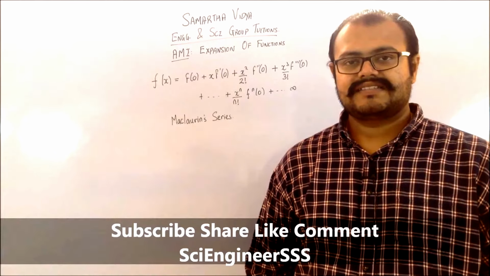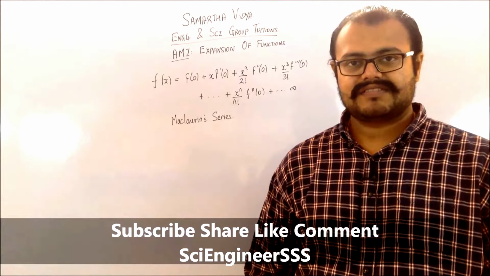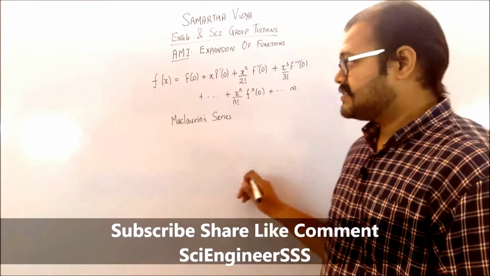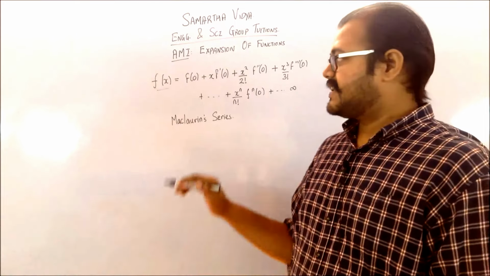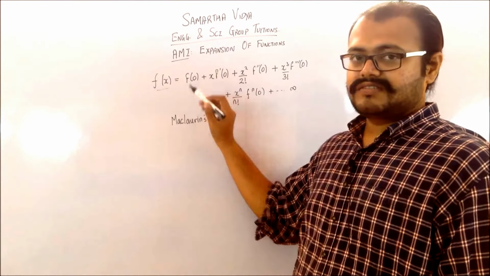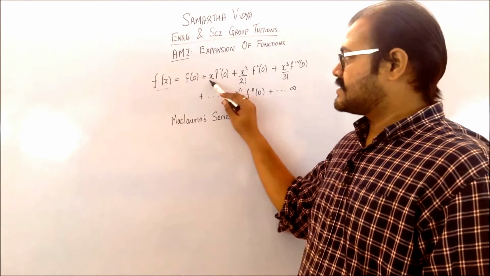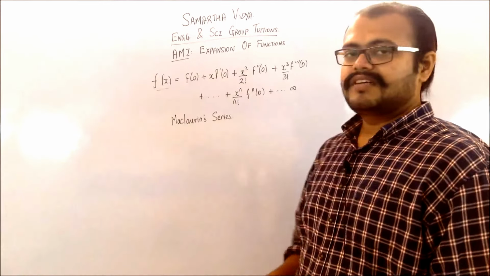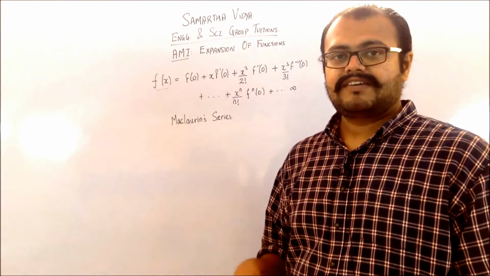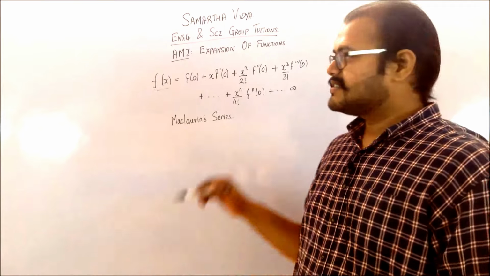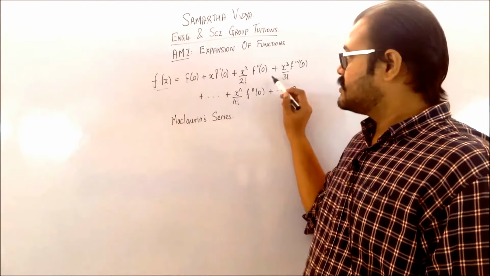The Maclaurin series is basically useful for expansion of the function in terms of the increasing powers of x. Like you can see from here, you have the original function f of x, which can be represented as the first term, which is f of 0, which is just nothing but substituting x as 0. Then the next term is x into f dash of 0. You can see that f dash of 0 means it's the derivative of the function and you are substituting 0 after that. Then it is x square by 2 factorial, the double derivative term, and so on.